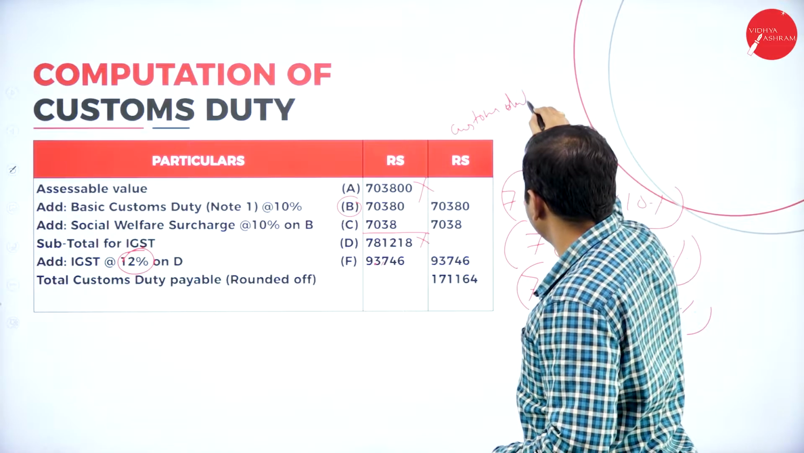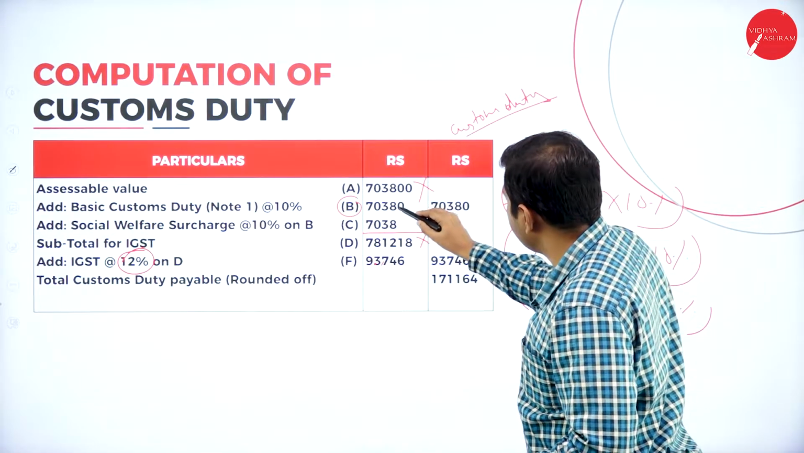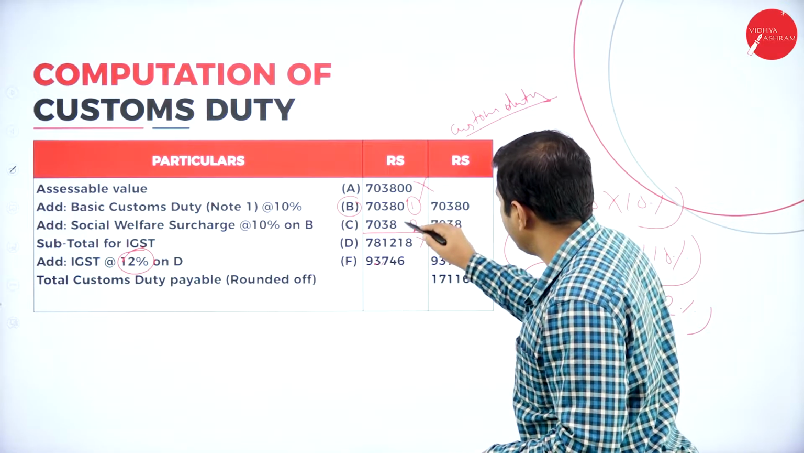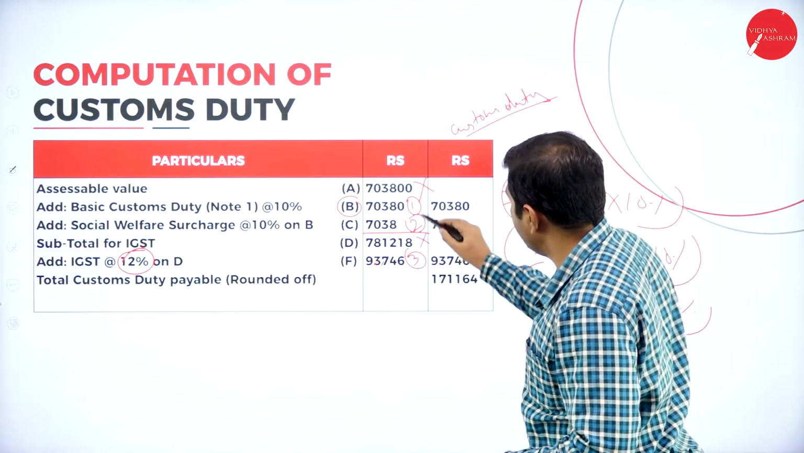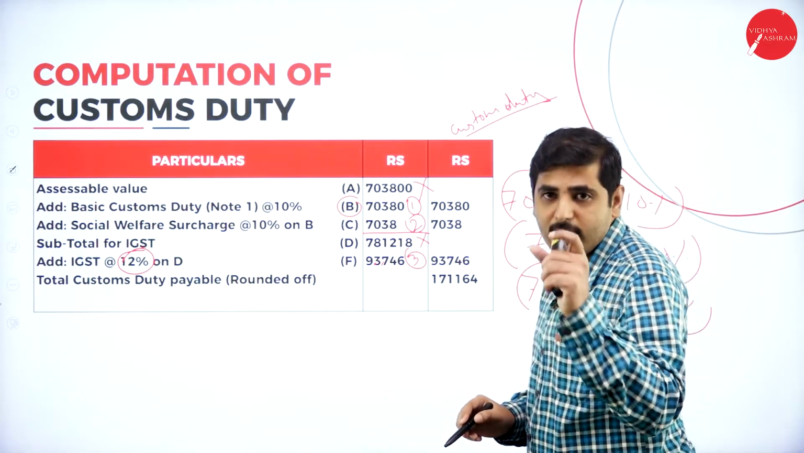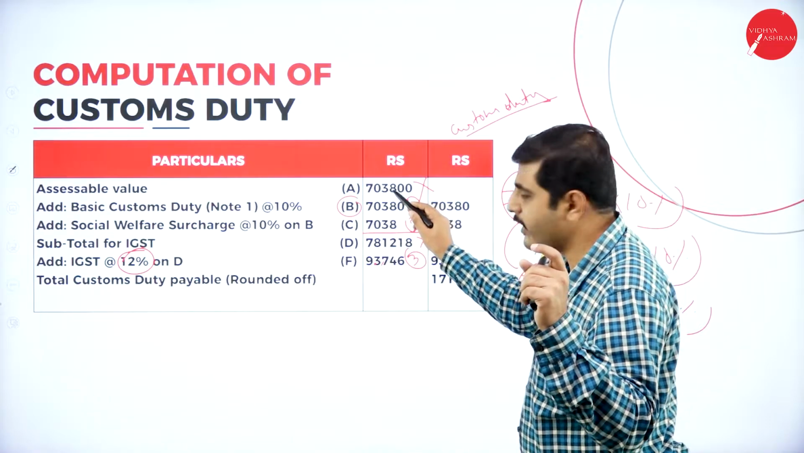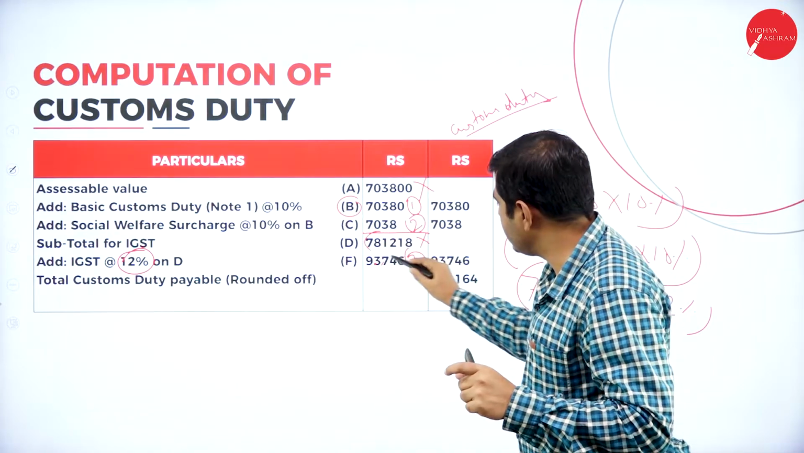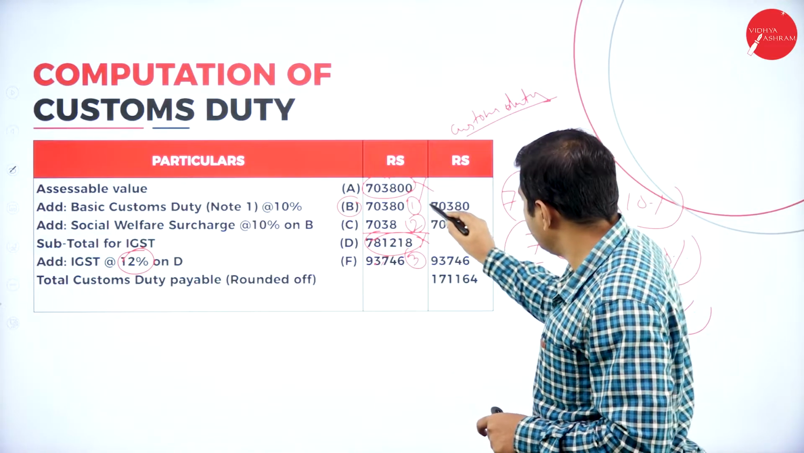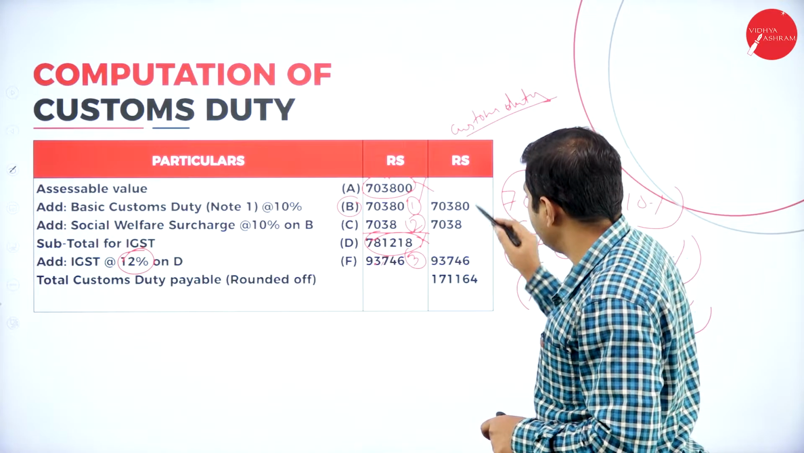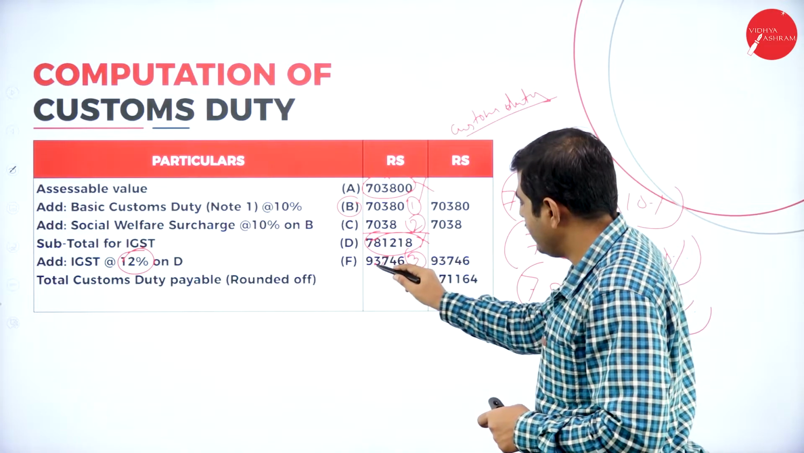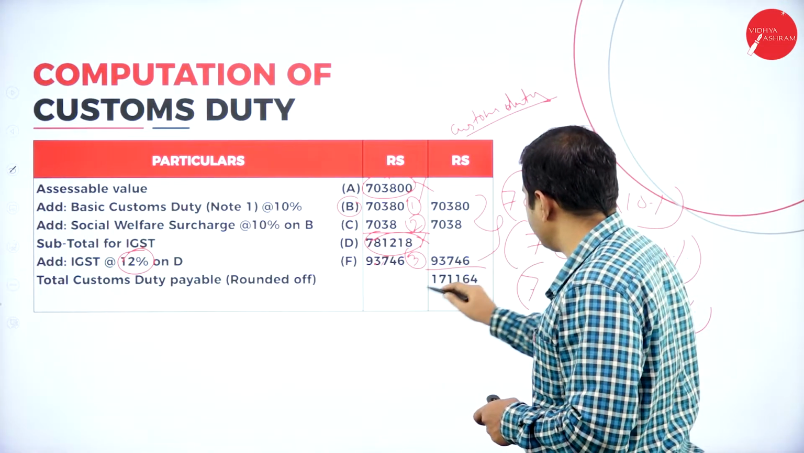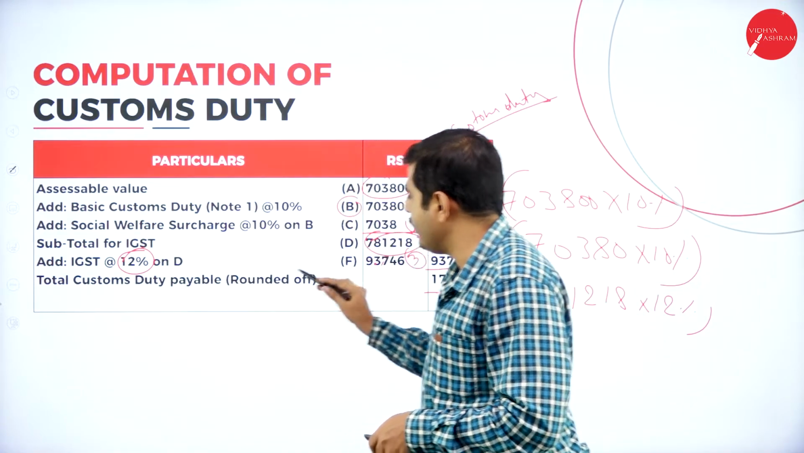Now, don't take A and don't take the total while calculating the custom duty. While calculating the custom duty, take B, the basic custom duty, the welfare charges, which is the second one, and the IGST, the third one. Only consider these three items. Don't consider the assessable value or the total value of the machinery including the tax, since we are only calculating the duty or tax. Only take 70,380 and 7,038 plus IGST of 93,746. Add these three items, and we get the total custom duty payable.